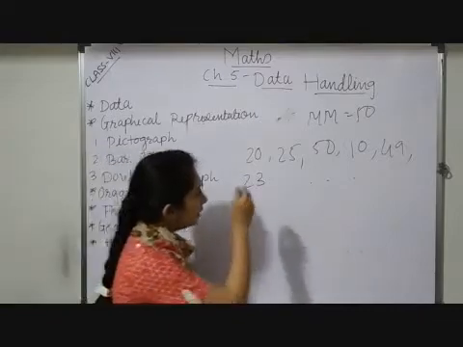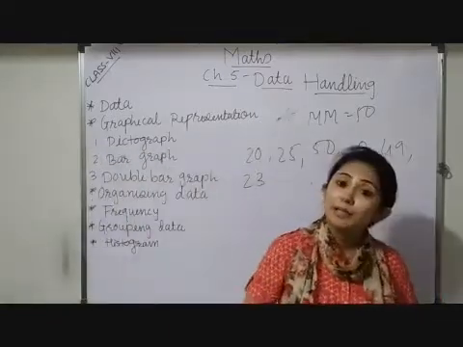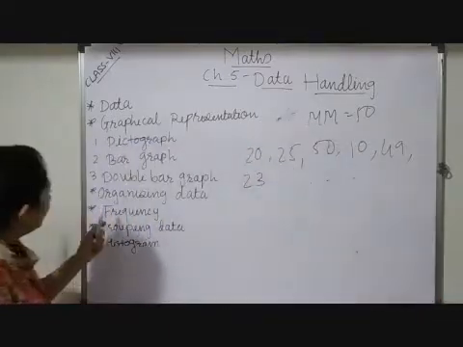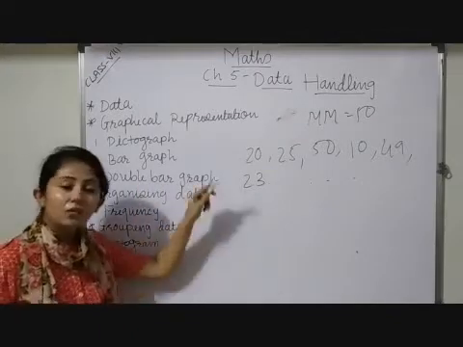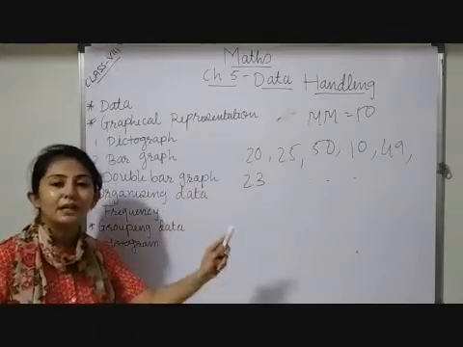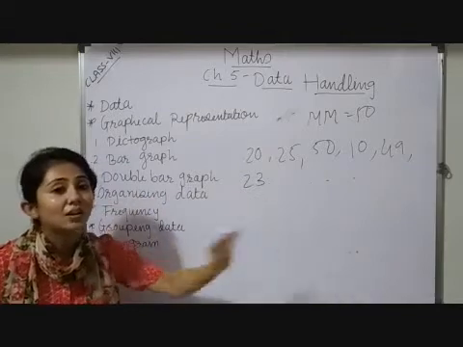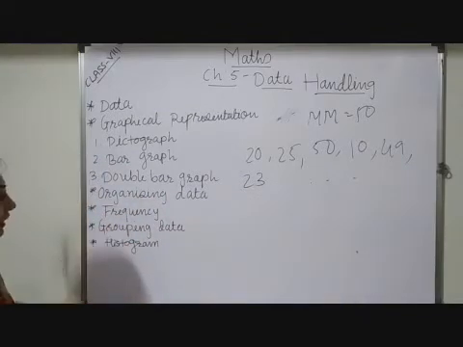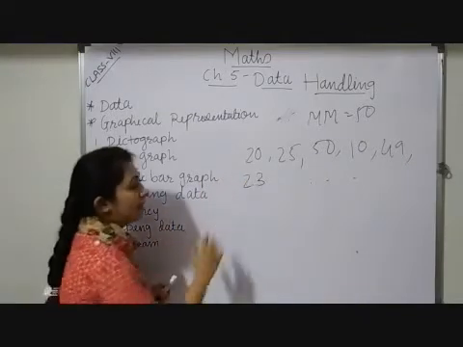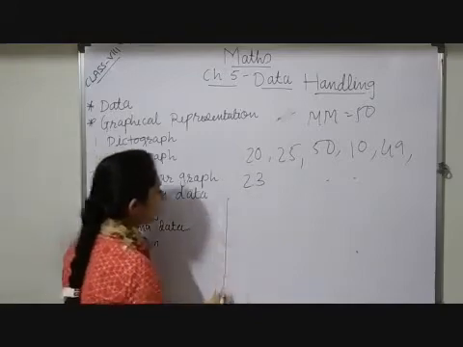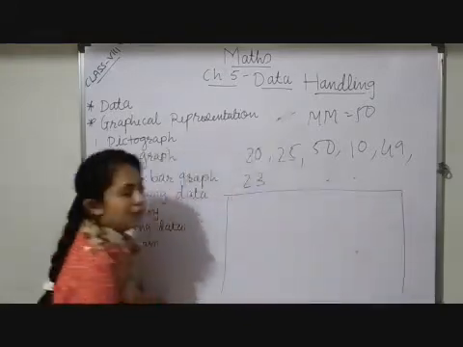So we can represent this information in a tabular manner also. The information that I get in a tabular manner is known as organized data. After that, frequency. Suppose I take the same example. Here I want to make a table.